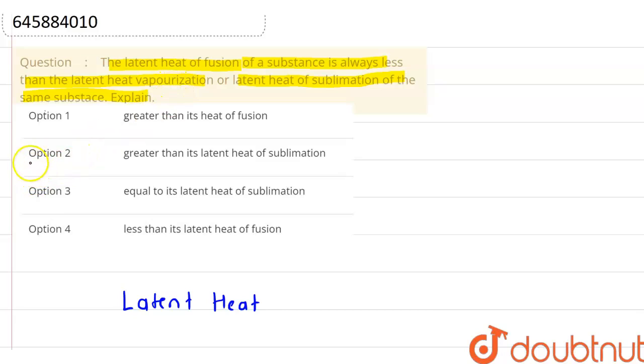In this way we can say that option 1 is correct, that it is greater than its latent heat of fusion. Latent heat of sublimation is the conversion of solid directly into gas. So that is always greater than the latent heat of vaporization, and while the latent heat of vaporization is greater than the latent heat of fusion, that means both of these are greater than the latent heat of fusion. So with that we can say that option 1 is the right answer of this question. This is about this question.